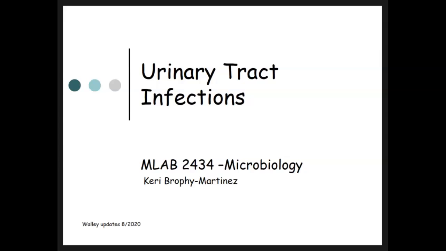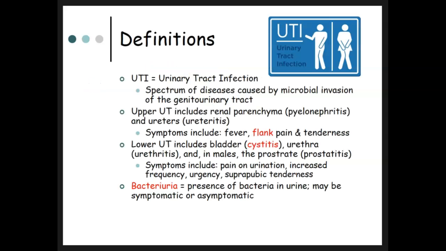In this chapter, we will be discussing urinary tract infections. This is chapter 37 in the Mahon textbook. We're going to start out with definitions. UTI is urinary tract infections, and it's a spectrum of diseases caused by bacteria invasion of the genitourinary tract.